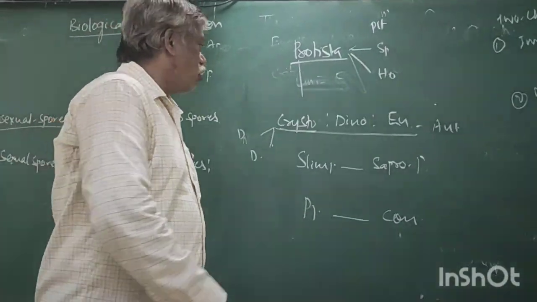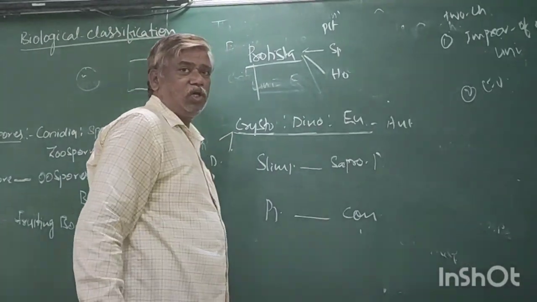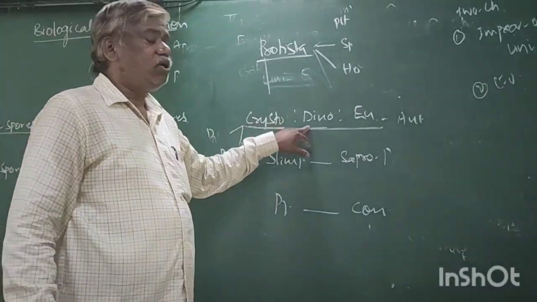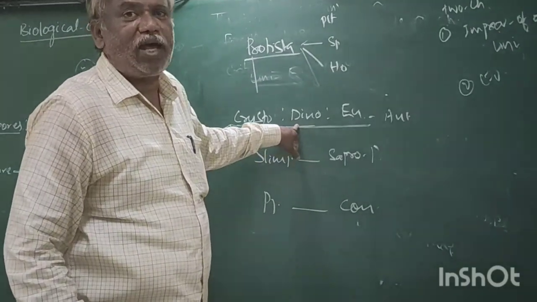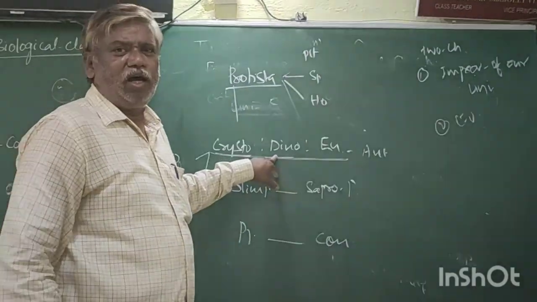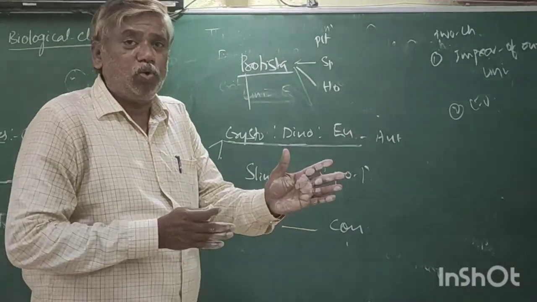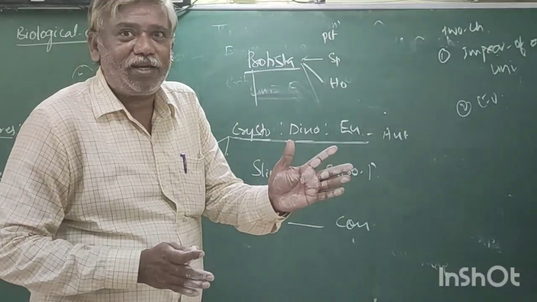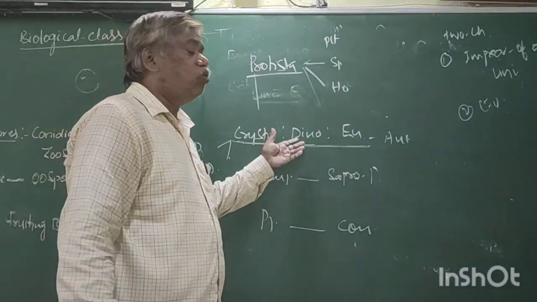Diatomaceous earth. Now come to the dinoflagellates. Dino means two flagella, which are arranged in grooves perpendicularly. Example, Gonyaulax.